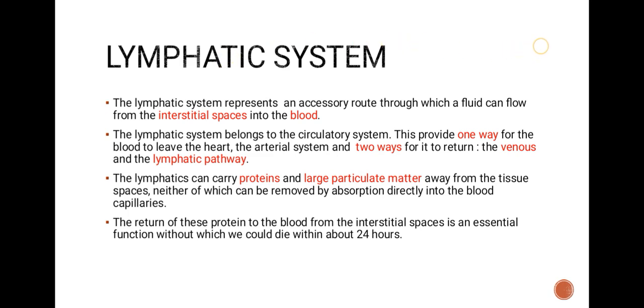Lymphatic system. The lymphatic system represents an accessory route through which fluid can flow from the intestinal spaces to the blood. The lymphatic system belongs to the circulatory system. This provides one way for the blood to leave the heart, the arterial system, and two ways for it to return, the venous and the lymphatic pathway.